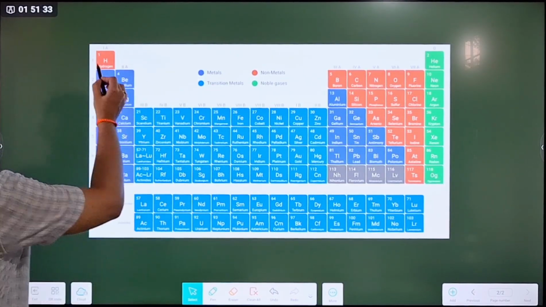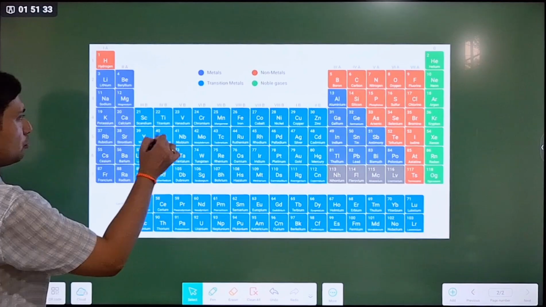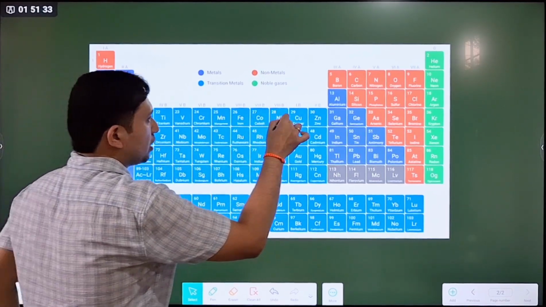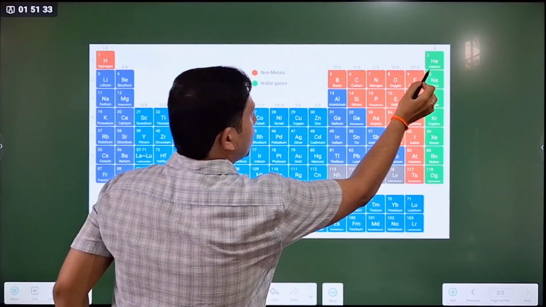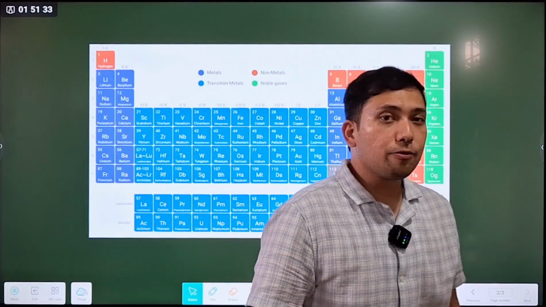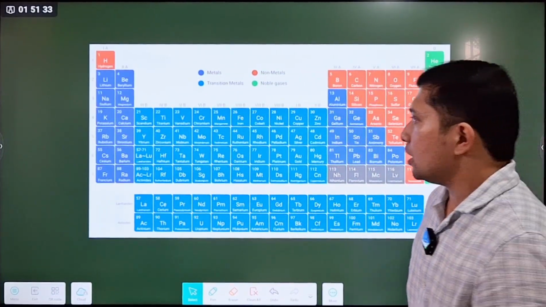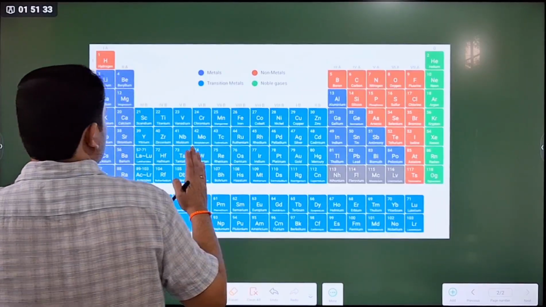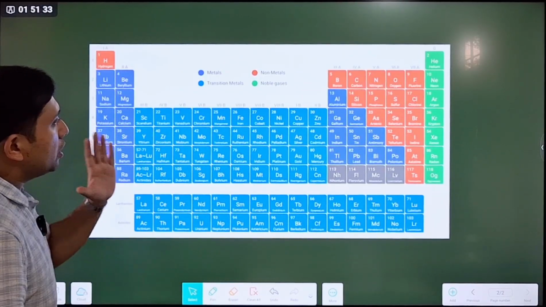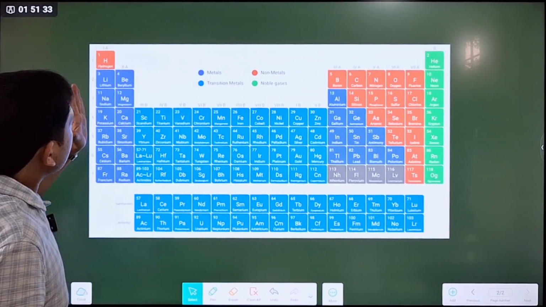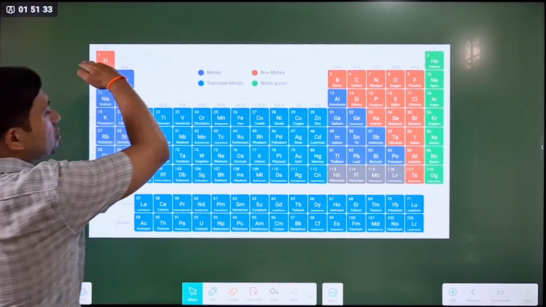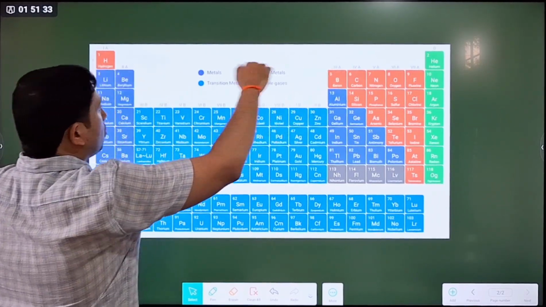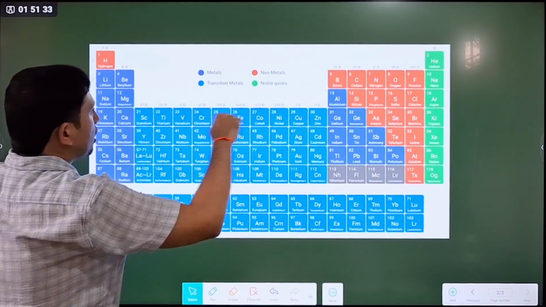There are group 1, 2, 3, up to 18, so in total we have 18 groups. Henry Moseley arranged the elements in 18 groups and 7 periods. Periods are the horizontal rows.